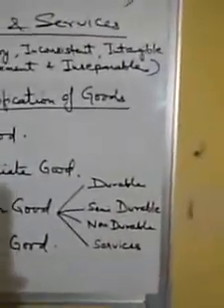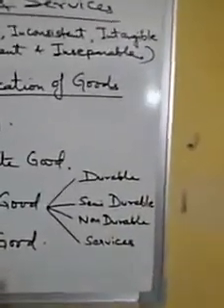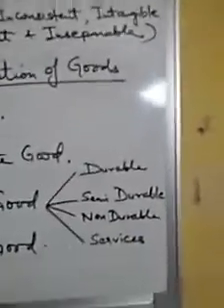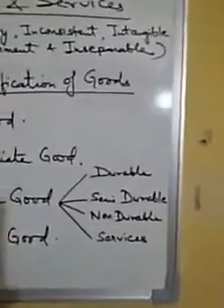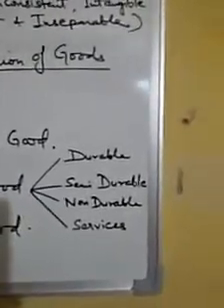Example, the bread that you eat is used up in a single act of consumption. The same bread cannot be used again and again. Also, these goods are of relatively low value: ink, domestic LPG, milk, etc.